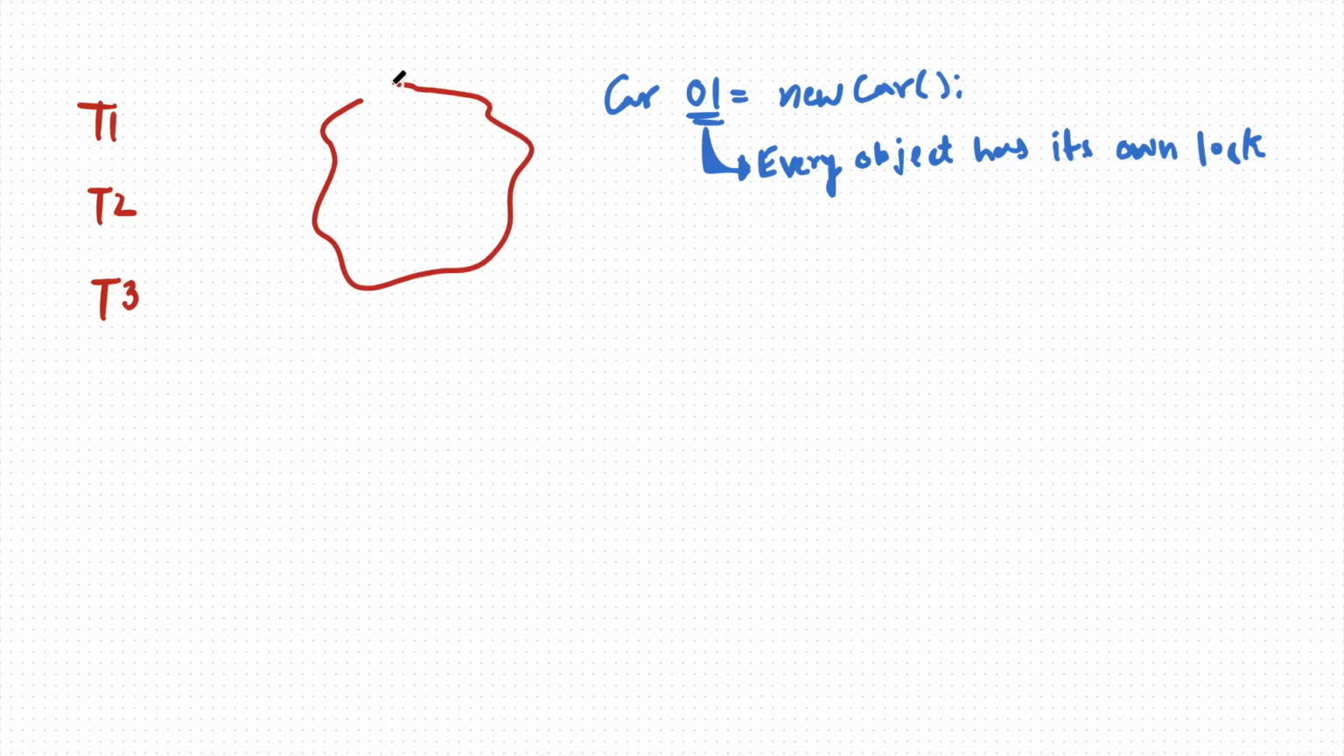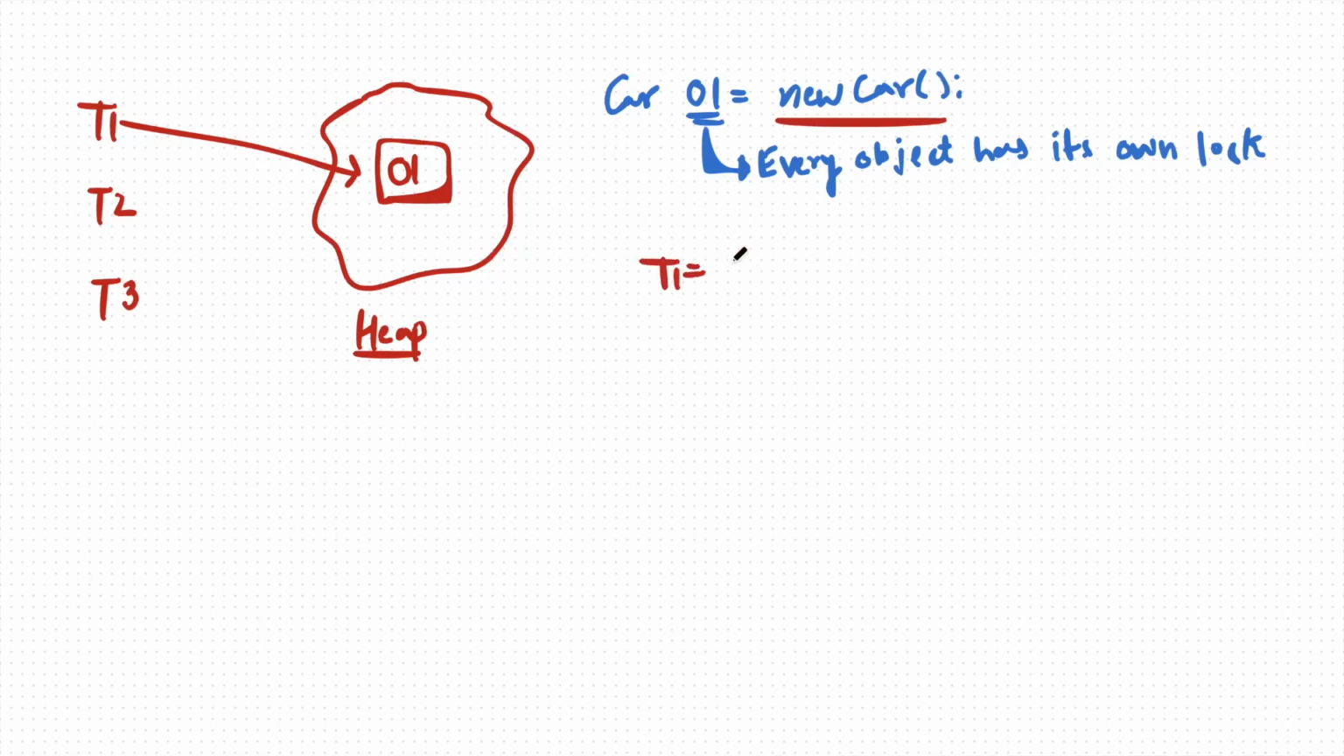heap memory. So this is my heap memory, and I have an object O1 which I have just created and it is lying somewhere inside the heap memory. Now what will happen? Let's say the thread T1 comes and changes the value of object O1. Since we have a car, T1 sets the value of object O1 to be an Audi. So T1 is saying that the car should be Audi.